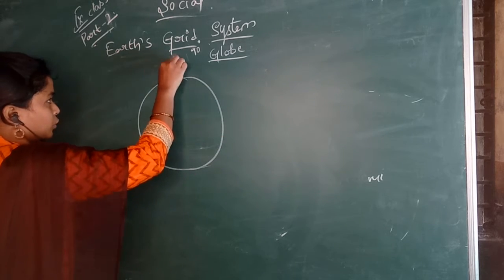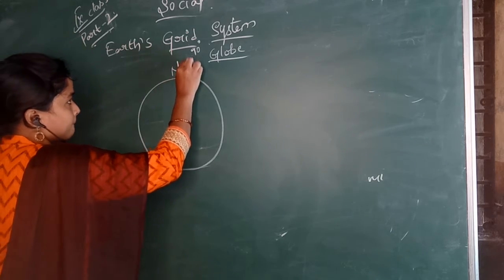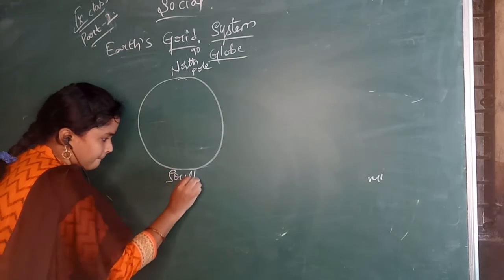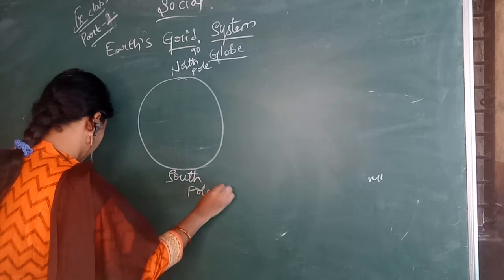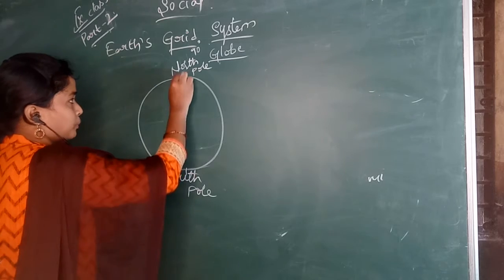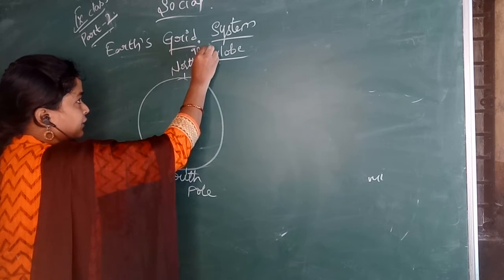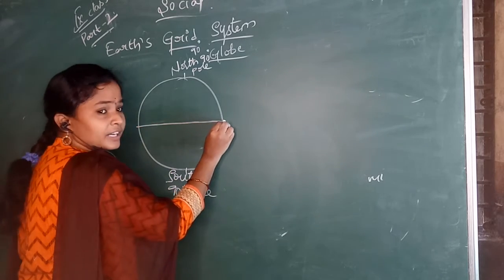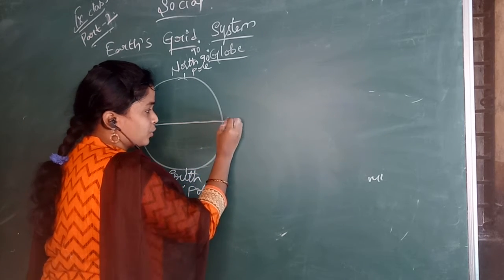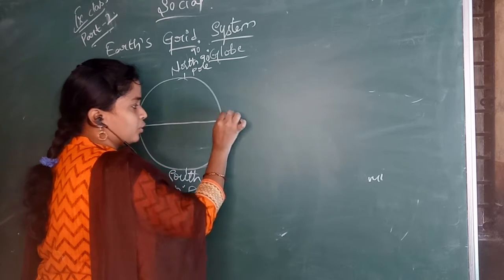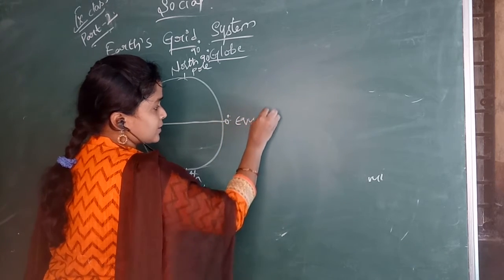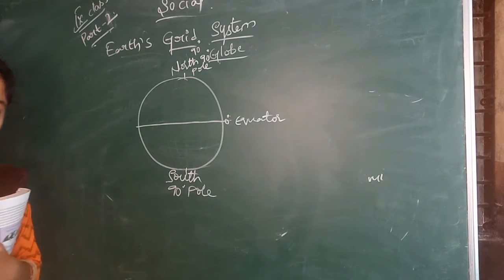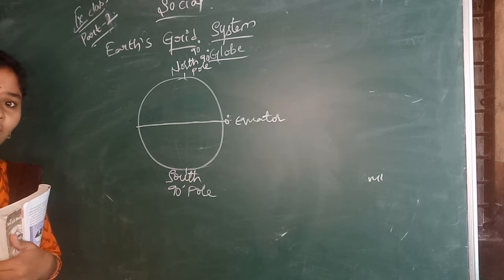Okay, and we all know that this is the North Pole and this is known as the South Pole. The North Pole and South Pole are always at 90 degrees. The line divides the earth into half; that line is known as the equator, which is 0 degrees. Here the tropical zones, temperate zones and polar zones are there on the earth.